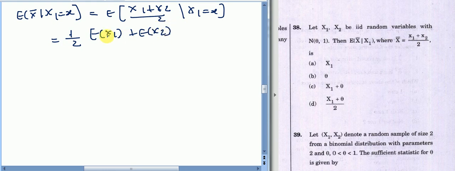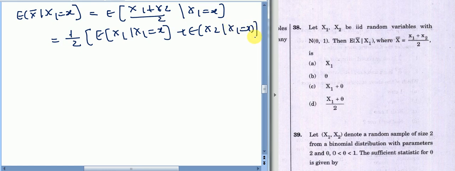expected value of X2, sorry, it should be written as expected value of X1 given X1 equals x plus expected value of X2 given X1 equals x.